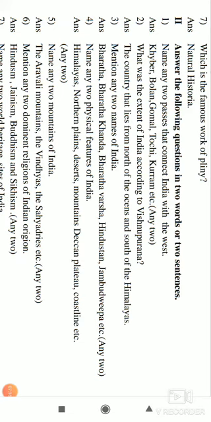Uttaram yat samudrasya himadreshchaiva dakshinam, varsham tad bharatam nama bharati yatra santati. This is what the Vishnu Purana says about the extent of India. So what does it mean? The country that lies north of the ocean and south of the snowy mountains is called Bharata.